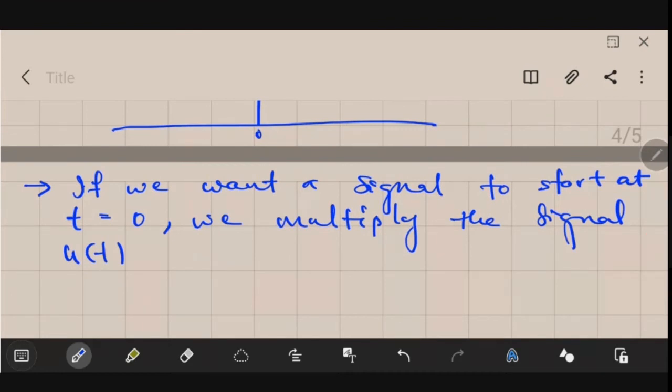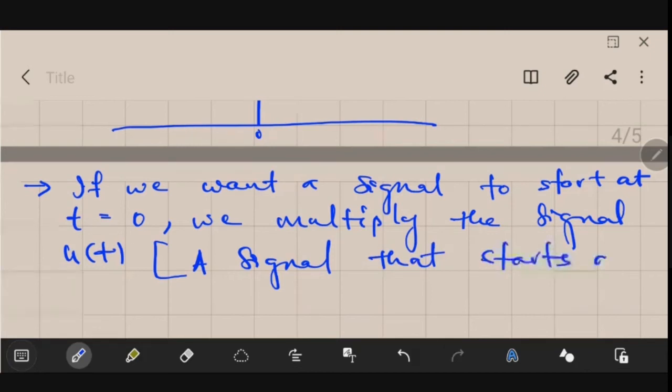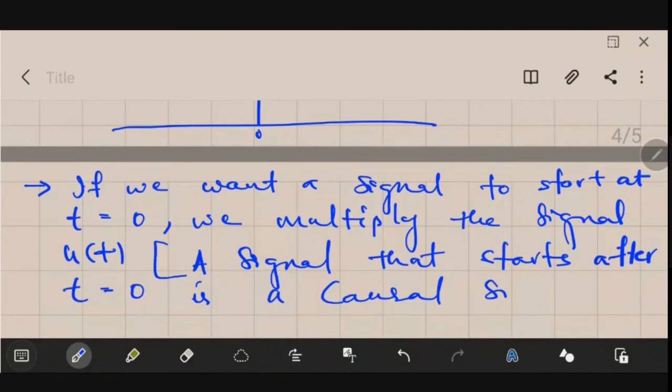Remember one more point, that a signal that starts after small t is equal to 0 is a causal signal. The name given to it is causal signal. Similarly, a signal which starts before small t is equal to 0 is a non-causal signal. Got it?